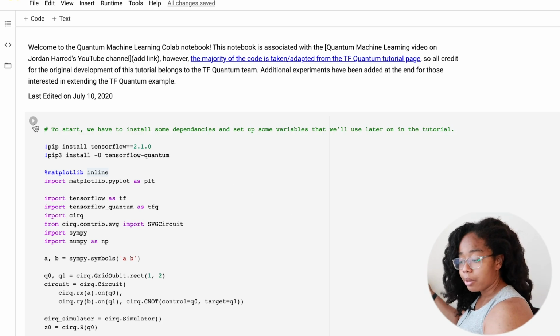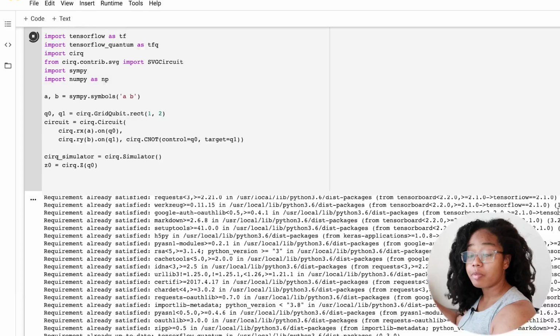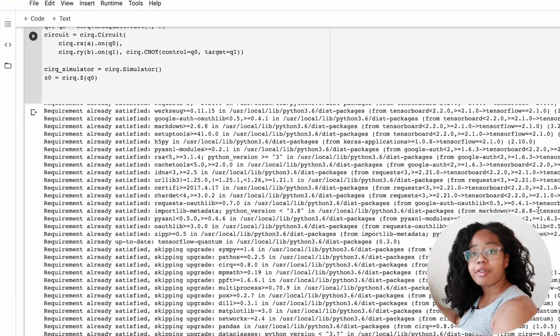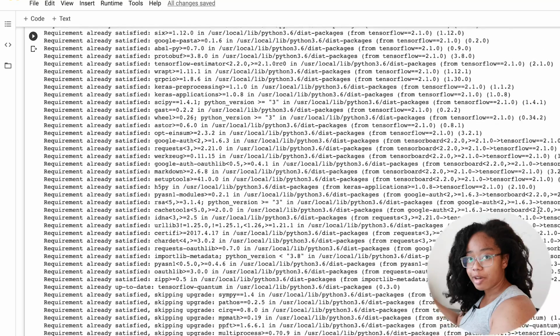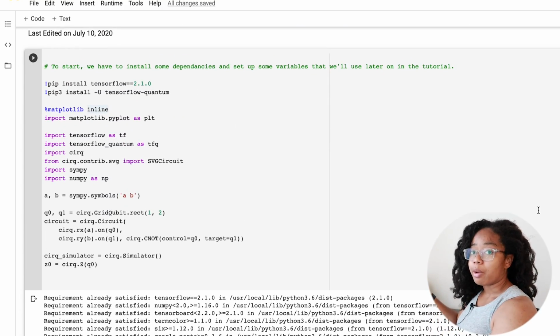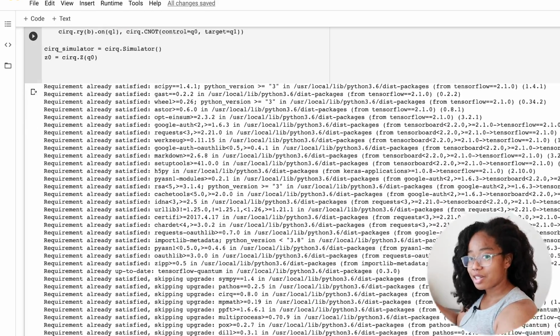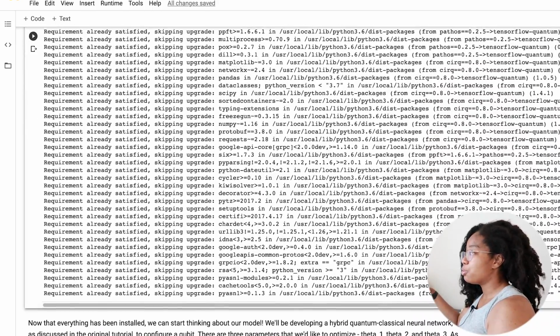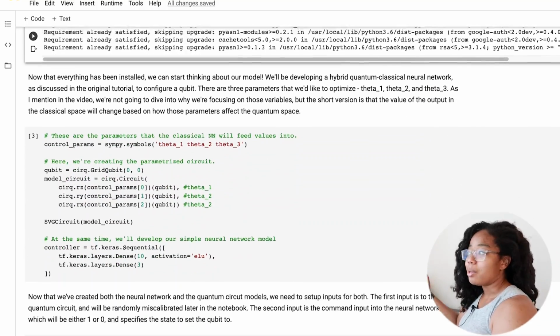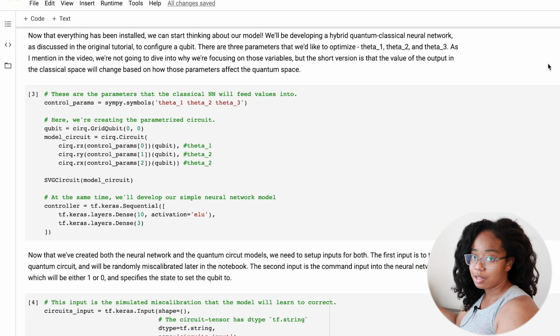So as usual, we'll start by loading our code libraries into Colab. While we do this, as I mentioned earlier, a lot of this is from the TF Quantum website, and I'd highly recommend looking through some of the other examples that they have, including classifying MNIST using quantum computing, which we've actually done using classical computing in an earlier video, as well as developing a quantum convolutional neural network. The second example in particular is kind of interesting because you'll see that the quantum network performs worse than the classical one does, and that's because to run the images through the quantum network, you have to downscale them so much that there's not as much useful information as the classical network gets to use to do its training.